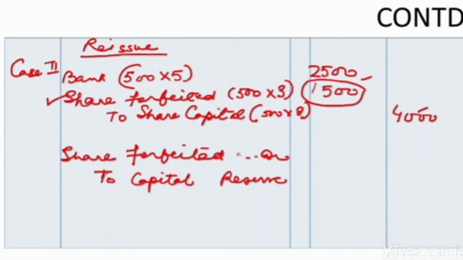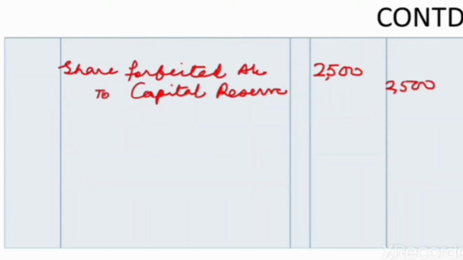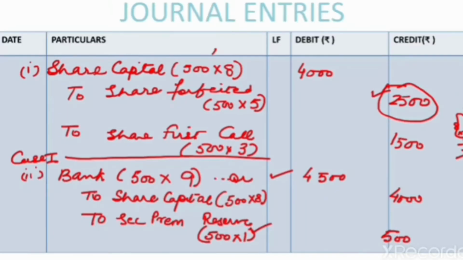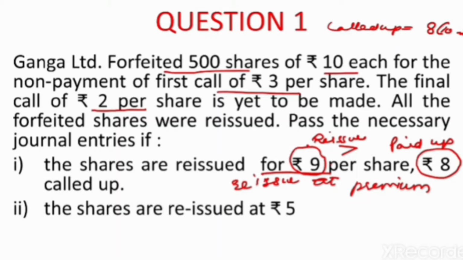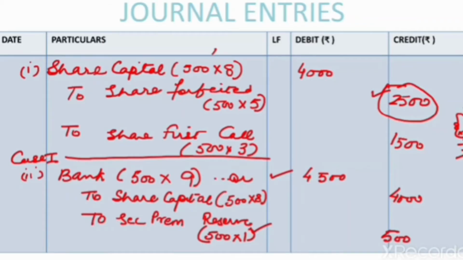So 2,500 minus 1,500, rupees 1,000 will be transferred to capital reserve, because this is now the capital gain on or after the reissue of the shares. So children, this was the case of reissue of shares at premium and at discount.